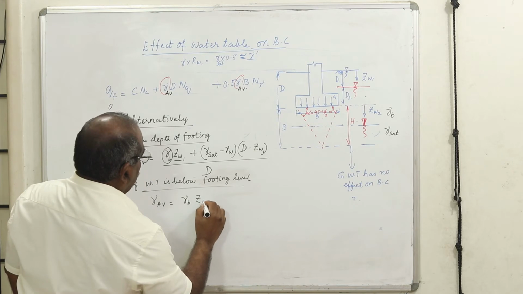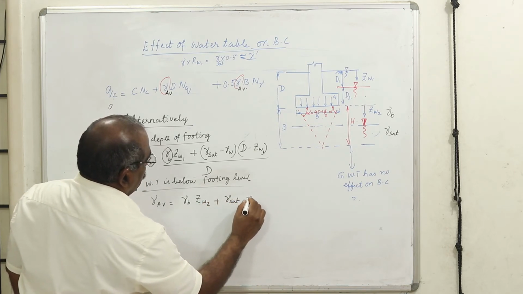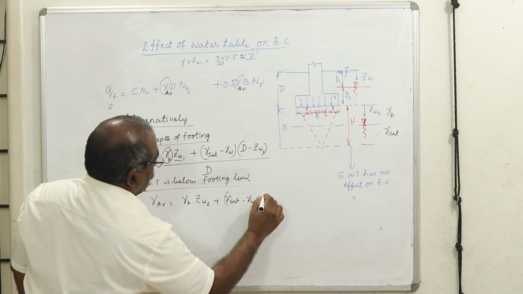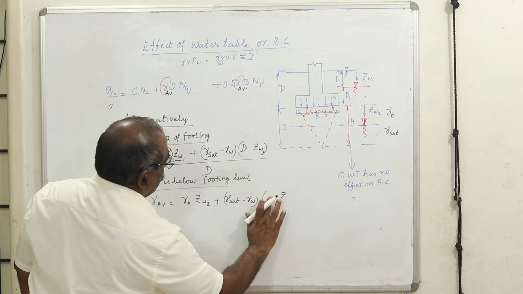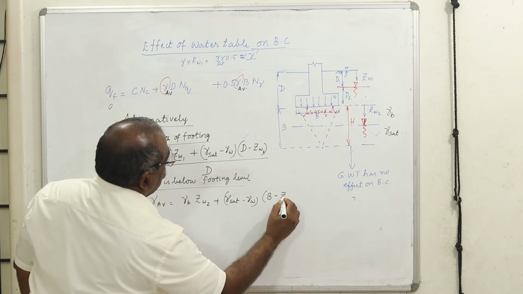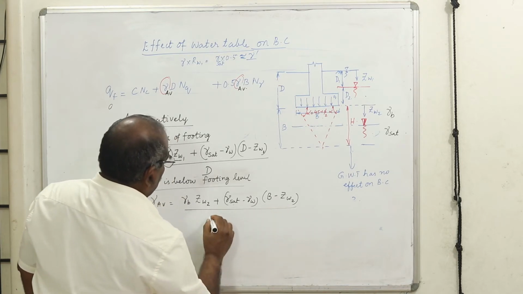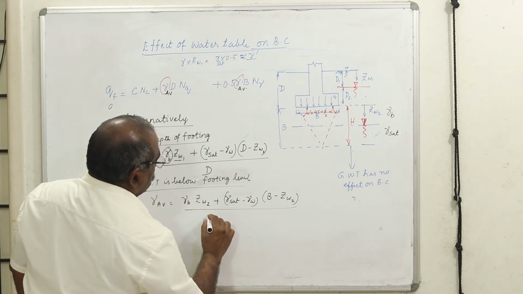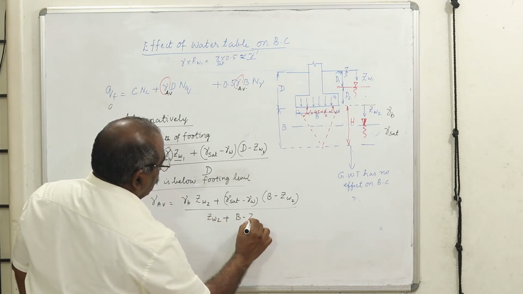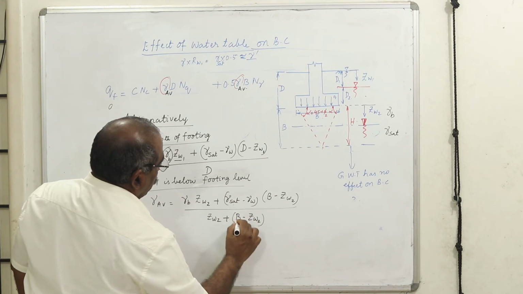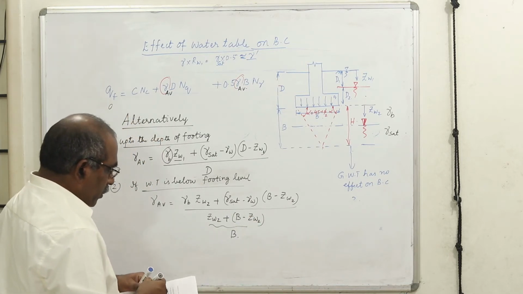Therefore, I am going to write a similar expression: gamma saturated minus gamma W. It is not given in textbooks, I only try to do it, it becomes easy for you. Instead of D it becomes B minus ZW2 divided by ZW2 plus B minus ZW2. Therefore, this effectively becomes B. This is the way how you can find it out.